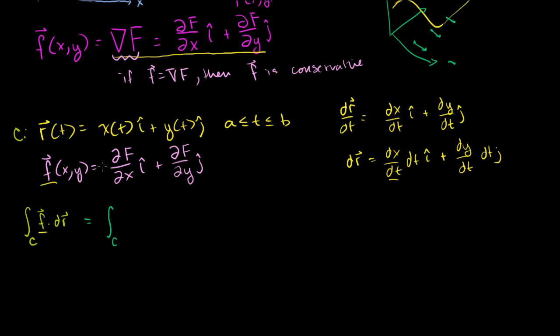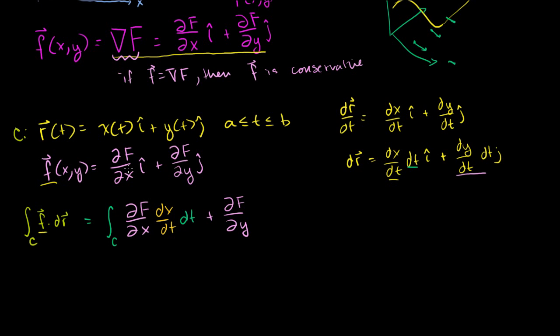It's equal to the partial of uppercase F with respect to x times dx/dt times dt, plus the partial of uppercase F with respect to y times dy/dt times dt.